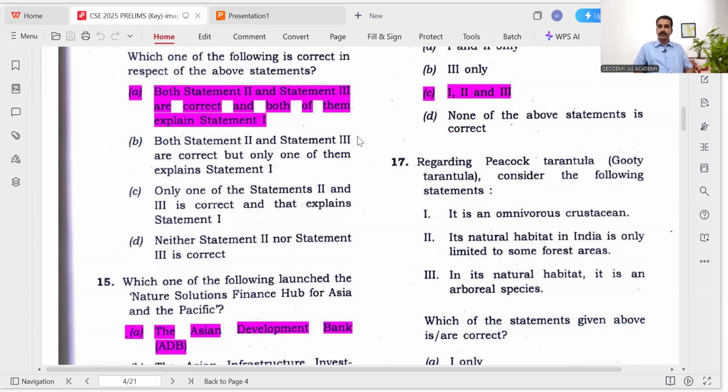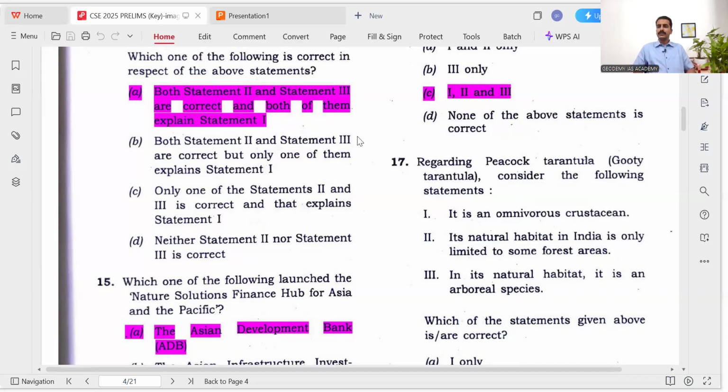Then regarding the peacock tarantula, the agouti tarantula, consider the following statements. It was in the news. It is a spider species, so statement 1 is wrong. It is an omnivorous crustacean? So it is not a crustacean. Crustaceans, we know, are marine species like prawns, shrimps, or crabs.